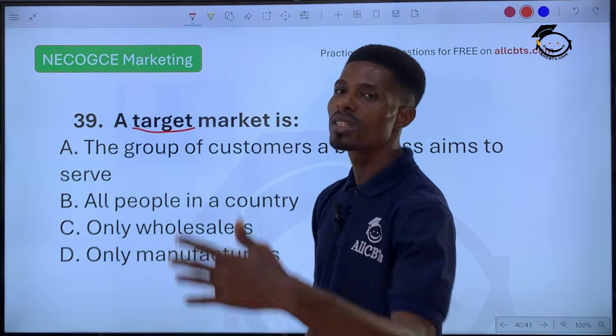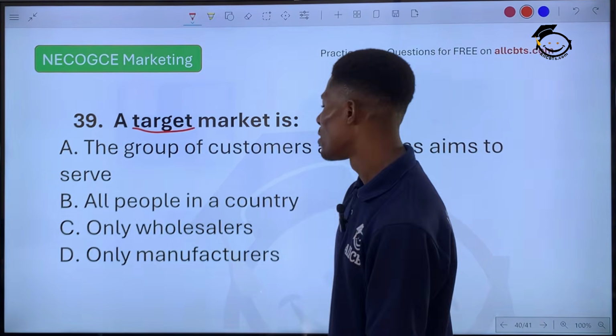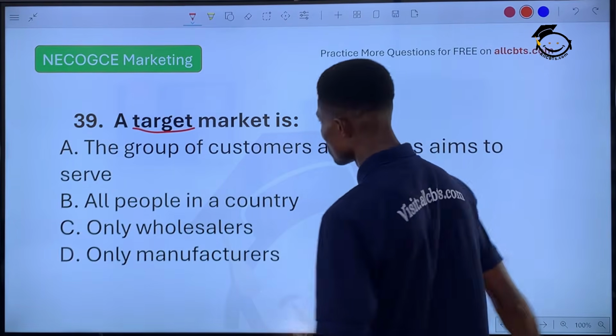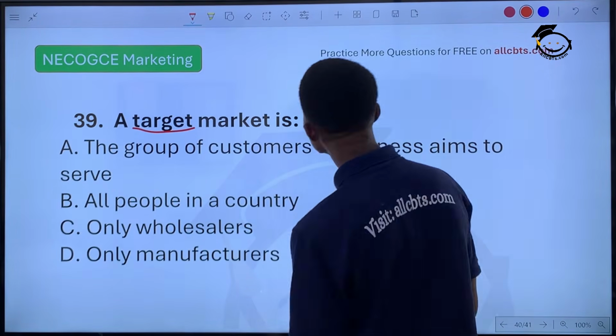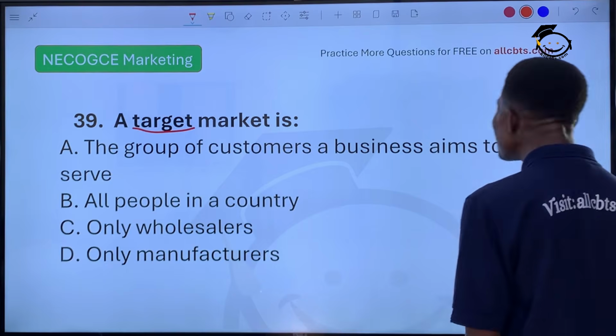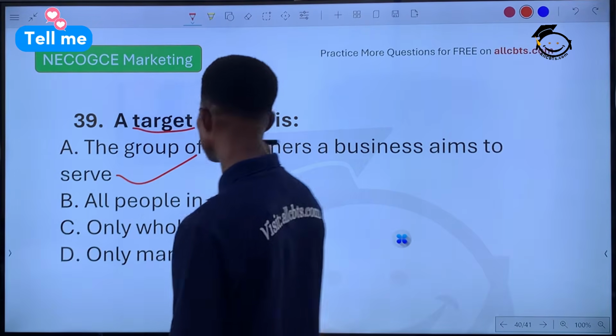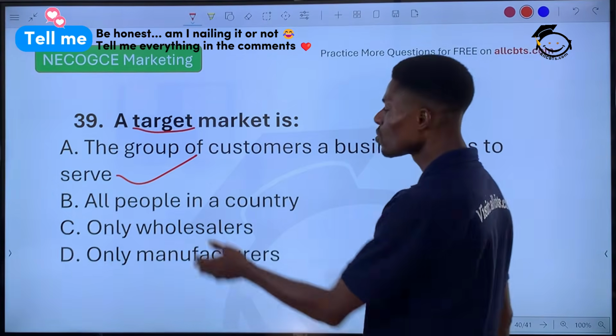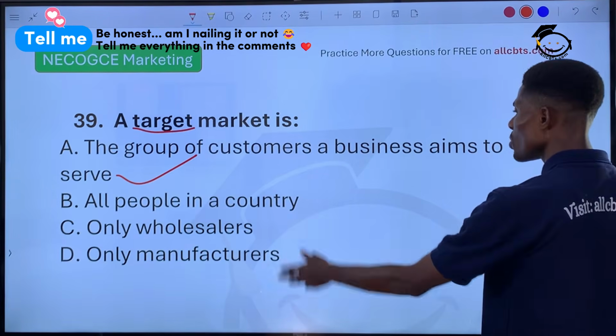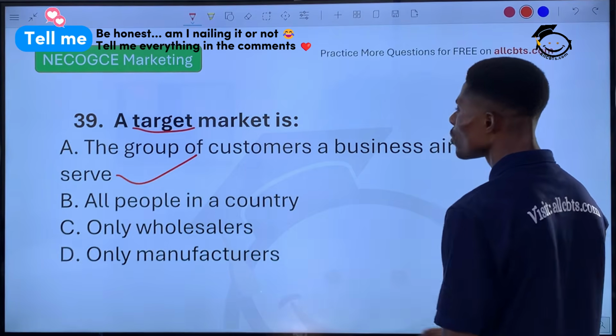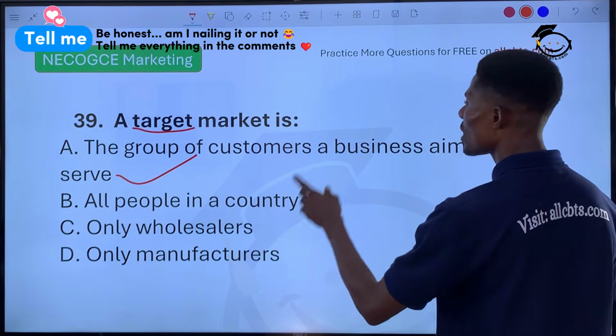It's focused on the final consumer, retailer. Only manufacturers? No. So the correct answer is what? The group of customers a business aims to serve. That's the goal. Because the focus of the market is to meet customers' needs, not manufacturers' needs, not wholesalers' needs, not everybody's needs, but specific people's needs. So that's the correct answer, option A.